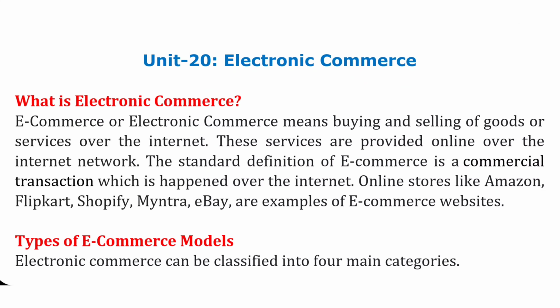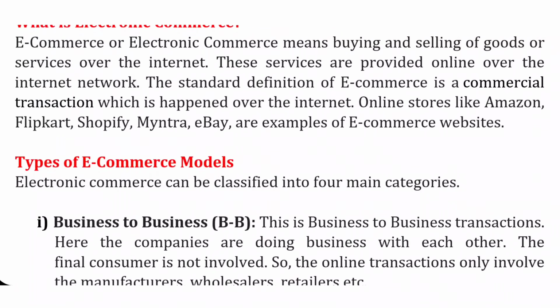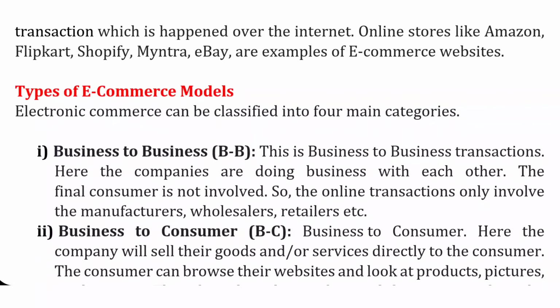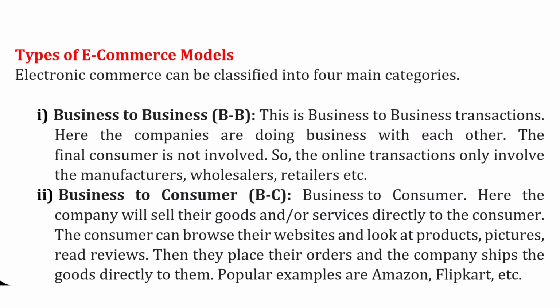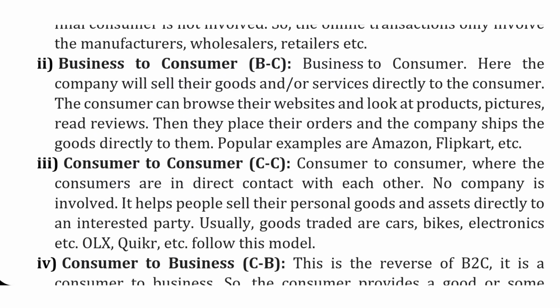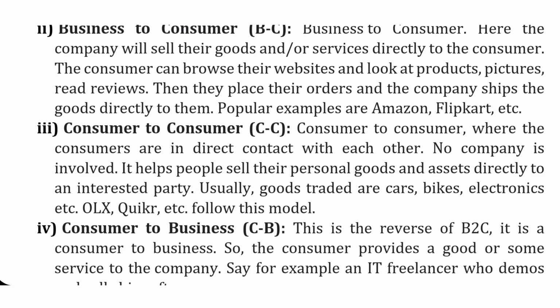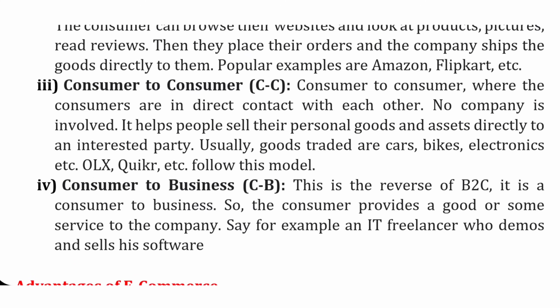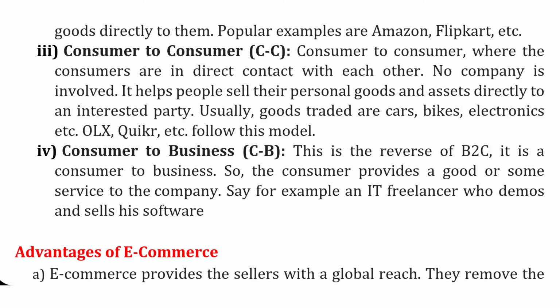Okay. Unit 20 is on electronic commerce. Electronic commerce is buying and selling goods through the internet or computers or mobile phones. It is so simple, a very rising sector. And there are different types of e-commerce models, like B2B, that is business to business. Then we have business to consumers, then consumer to consumer, and consumer to business. So basically we use these four models in e-commerce.